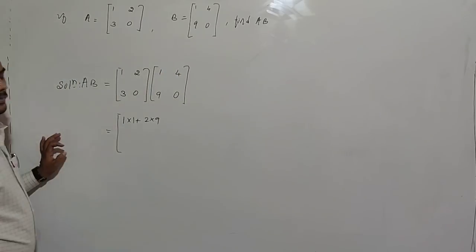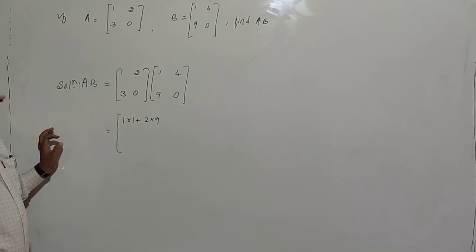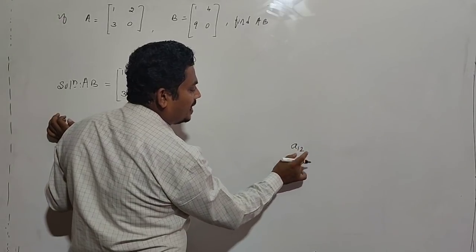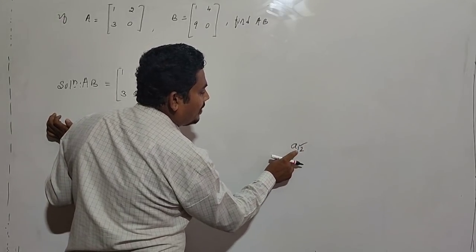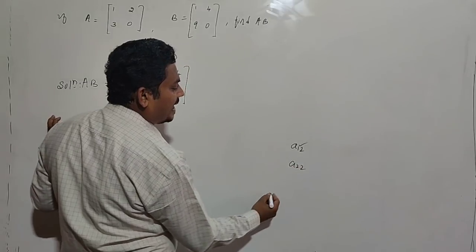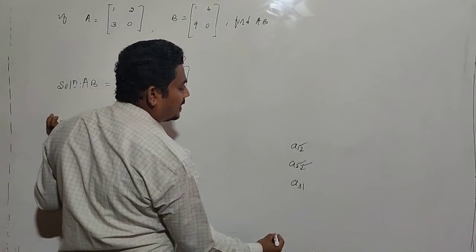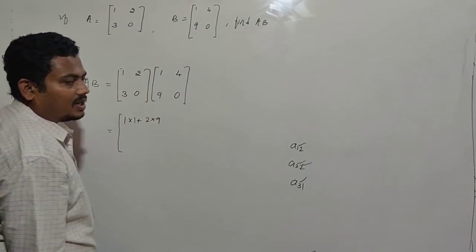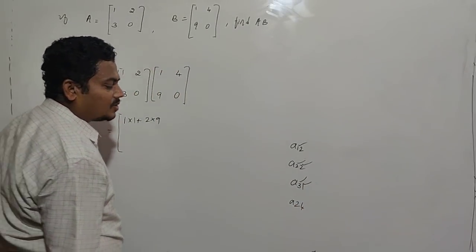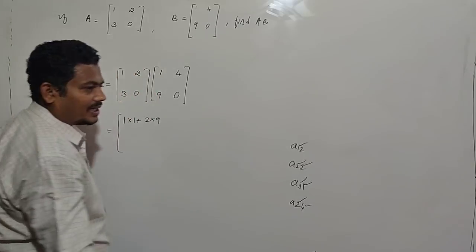After that, first row with second column gives the A 1 2 element. If you want A 2 2, multiply the second row with the second column. If you want A 3 1, multiply the third row with the first column. If you want A 2 4, multiply the second row with the fourth column, and so on.